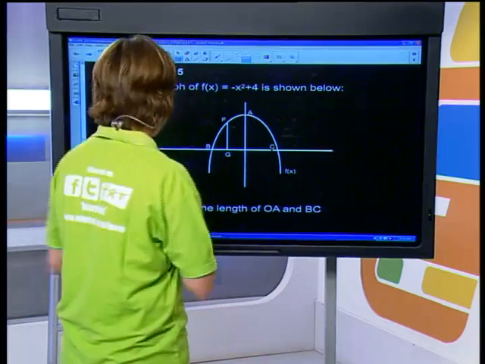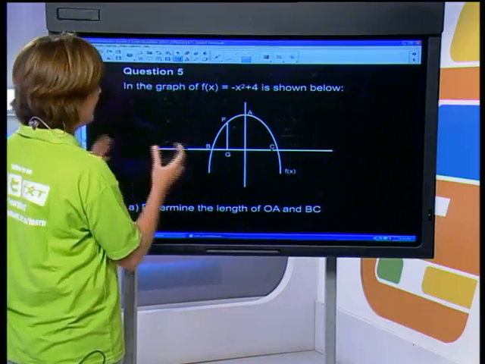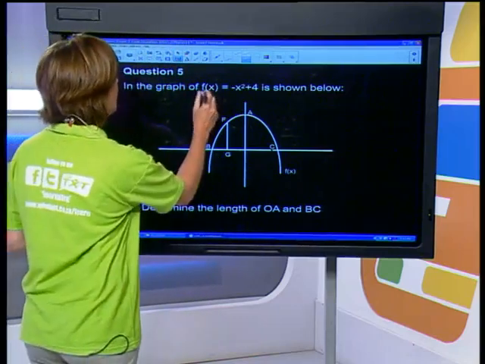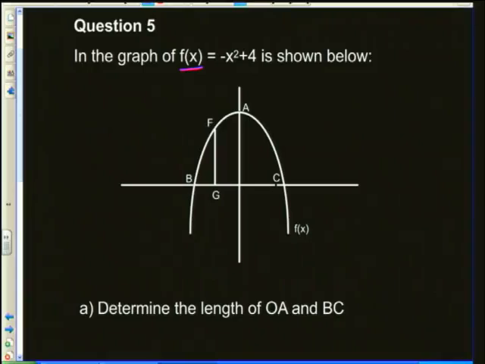All right. We've got, in this case, a parabola. Here's our functional notation. f of x is equal to, remember the function of x, it's another notation for y, y being your dependent variable, negative x squared plus 4, and it's shown below. Just a few things: because it's negative, we've got a frowning shaped parabola, so just watch out.